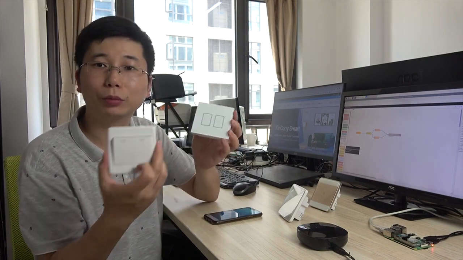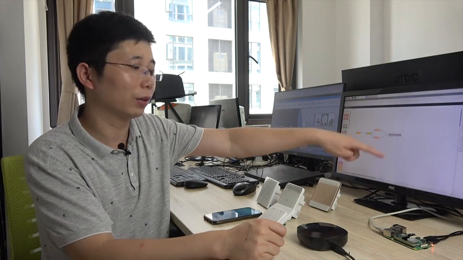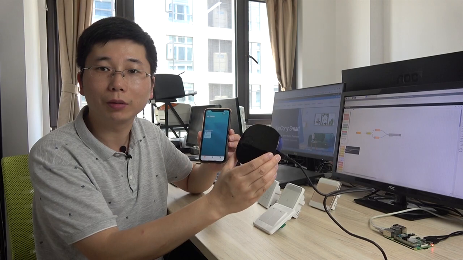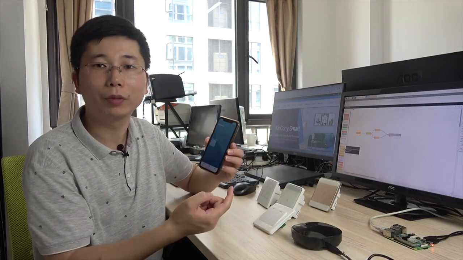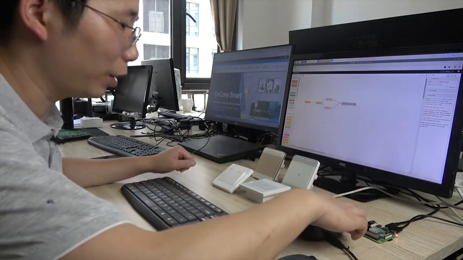We will look at how to use Node-RED to drive the diagram for HomeKit to control the smart home gateway to send the RF signal. Okay, let's begin. We can see the hardware we will use.